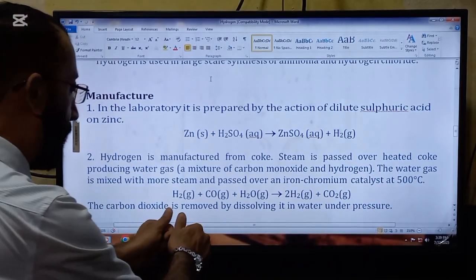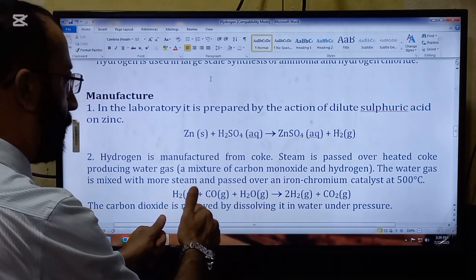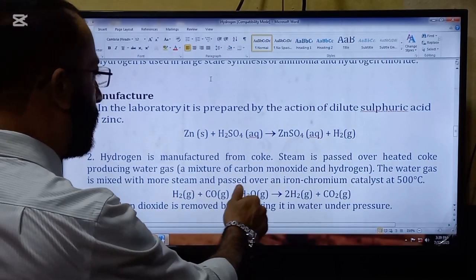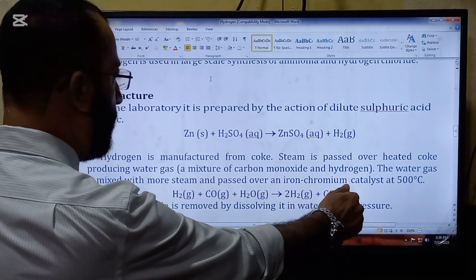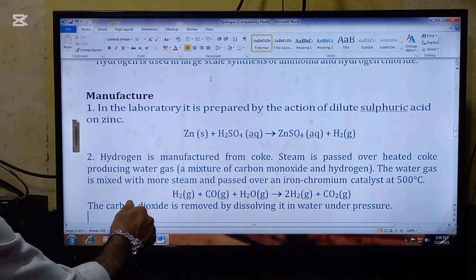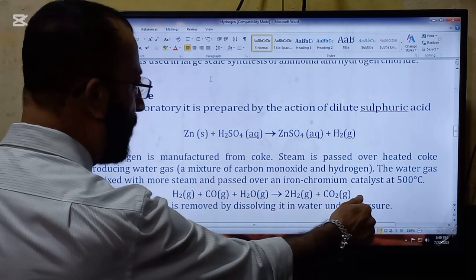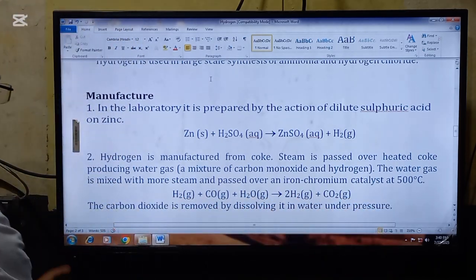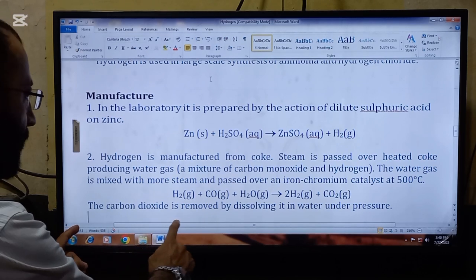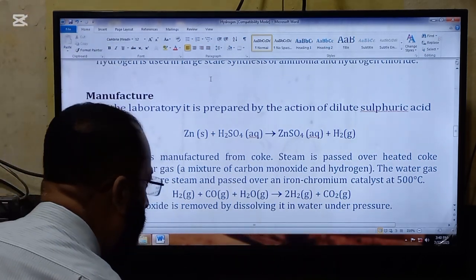So look now, here is the water gas and steam is going to be passed over it. A mixture of carbon monoxide and hydrogen is called water gas. The water gas is mixed with more steam and passed over an iron chromium catalyst at 500 degrees C. The carbon dioxide is removed by dissolving it in water under pressure.